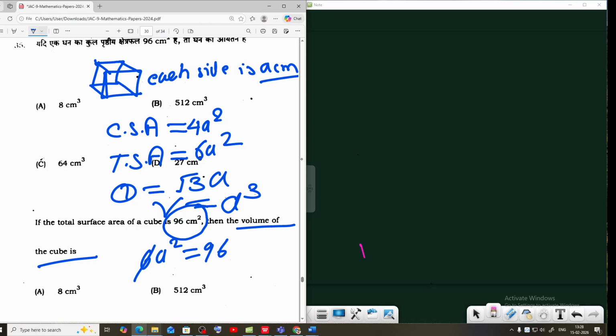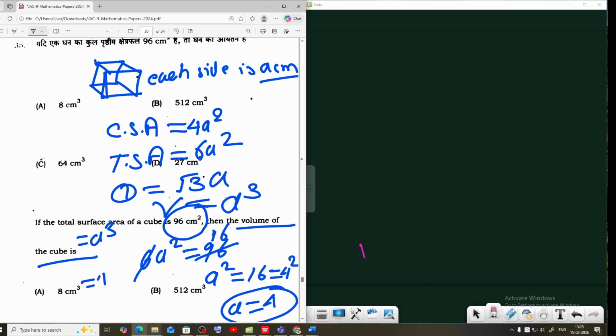That means 6a square equals 96, so a square equals 16. 16 can also be written as 4 square. That means a equals 4. Volume is a cube, that means 4 to the power 3.